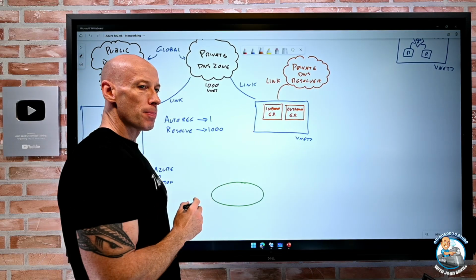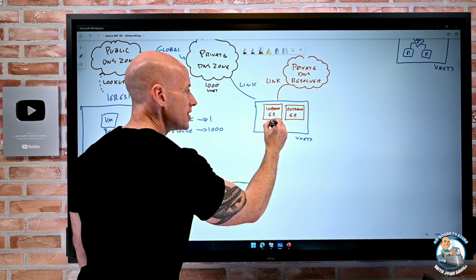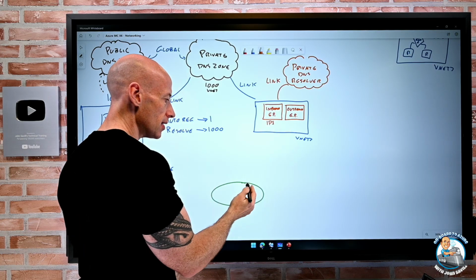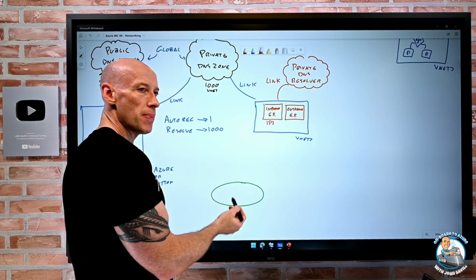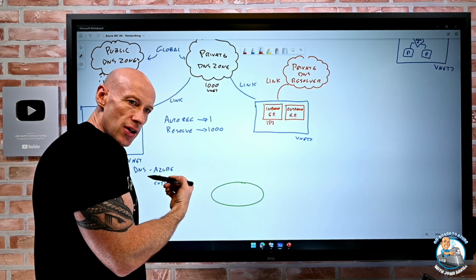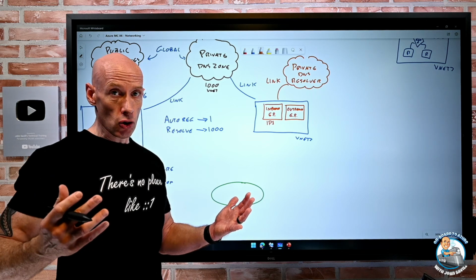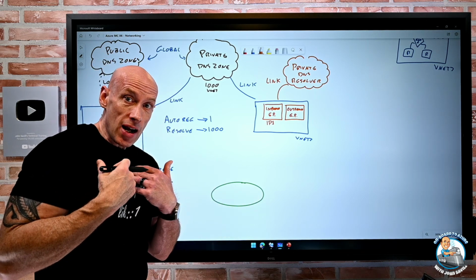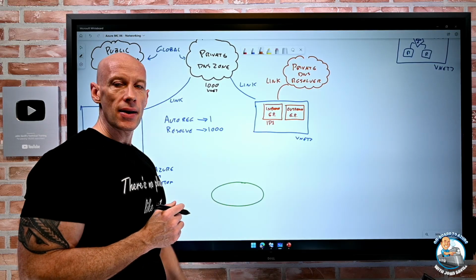The inbound endpoint is just an IP address. It's an IP, and why this is nice is that now other networks could point to that IP address. So from on-prem, my DNS servers could conditionally forward for blob.privatelink.core.windows.net. So I don't have to manually create records. I can just point to the private DNS resolver's inbound endpoint.